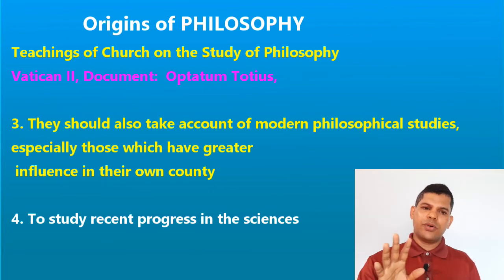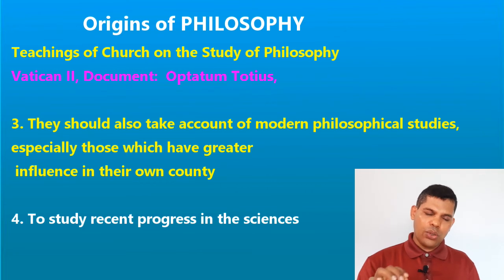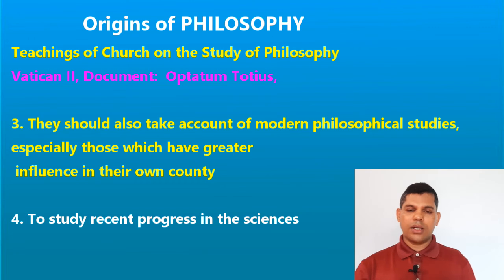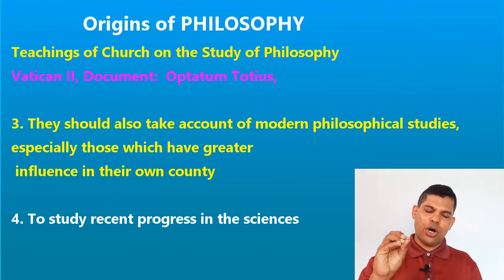So the philosophers should study and take note of the recent progress in the sciences. So these are the four reasons given by this particular document called Optatam Totius, given in the year 1965, and we need to remember, which highlights the importance of studying philosophy.